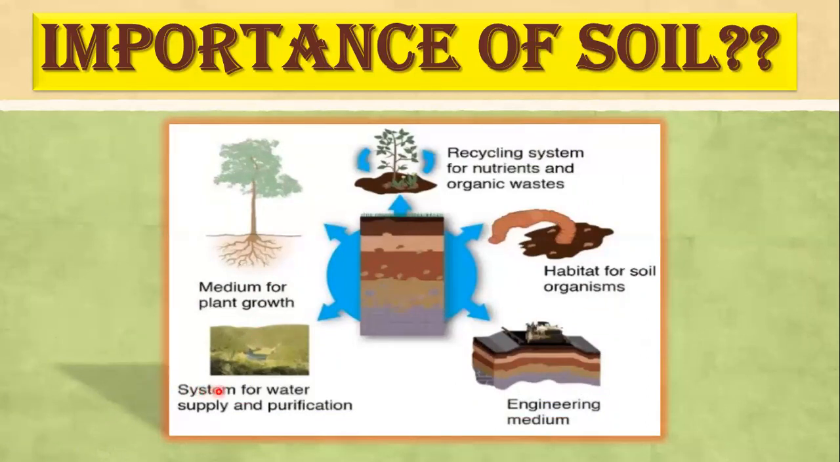The third point is that it is a system for water supply and purification. Yes, soil purifies water biologically, physically, and chemically, and also acts as a water supply. It is a recycling system for nutrients and organic waste. As biodegradable waste decomposes, it forms a part of the soil, and then acts as a nutrient, essential nutrients which are required by the plants.